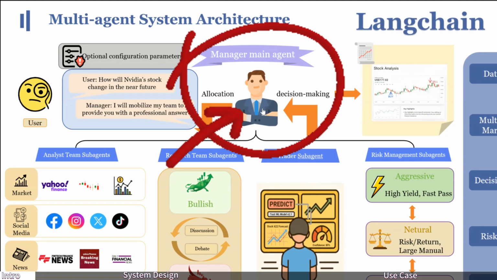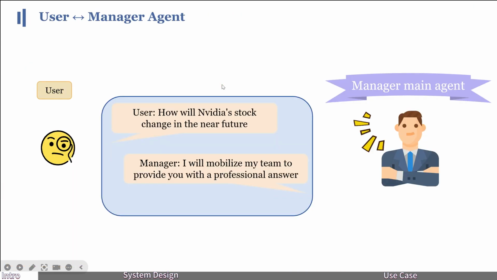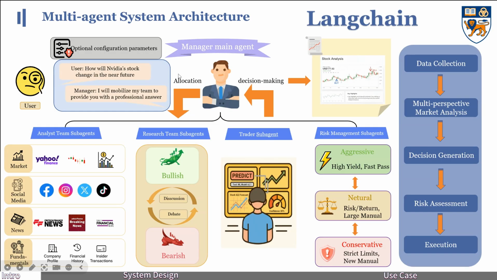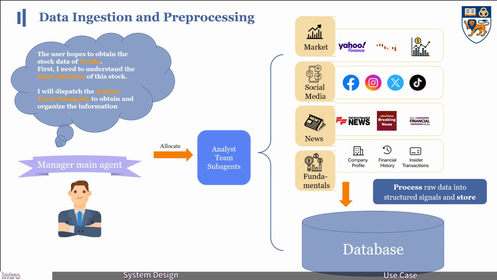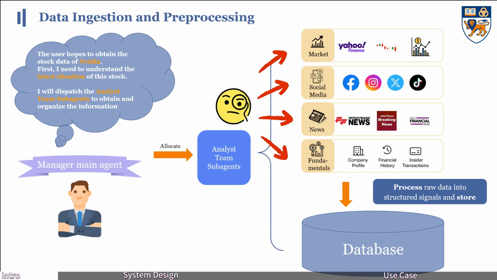At the center of our system is the manager agent. It communicates with users and coordinates 4 sub-agents: analyst, researcher, trader, and risk management. The analyst dynamically calls 4 tool categories: news, fundamentals, market data, and sentiment, depending on the user's query.